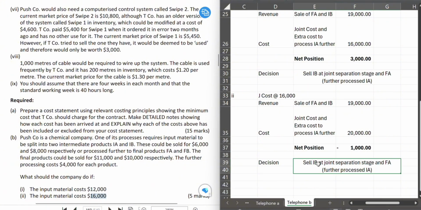And this is not good for the business. So for this one, it doesn't even make sense to produce anything. So in this situation, the company should not process any products.